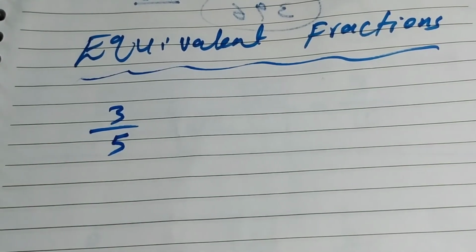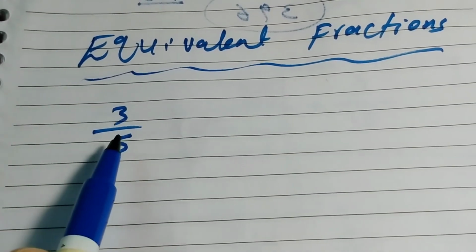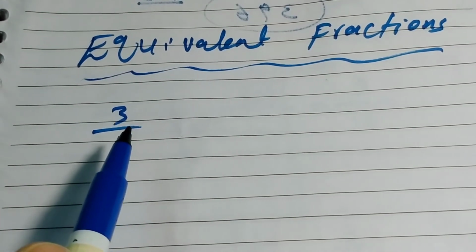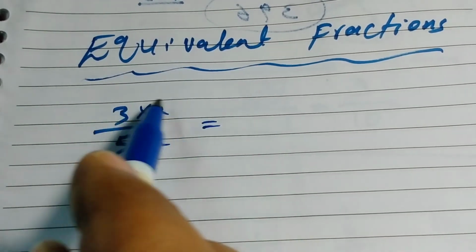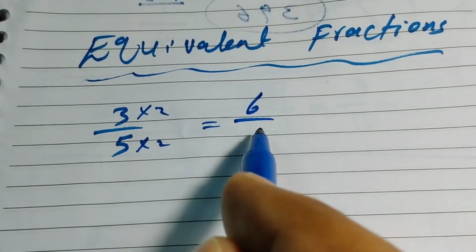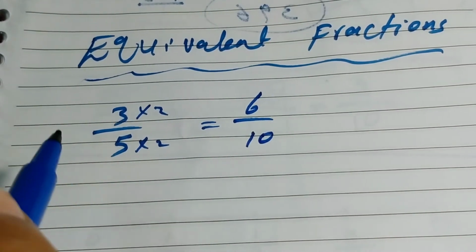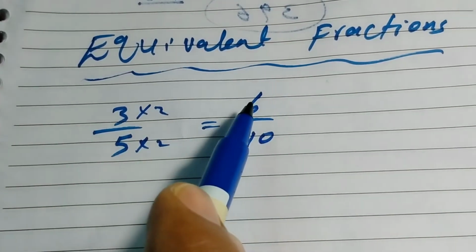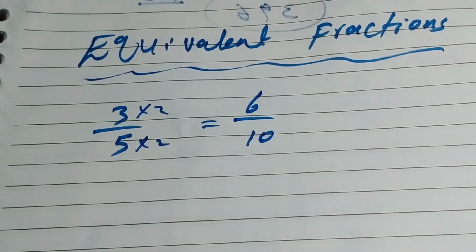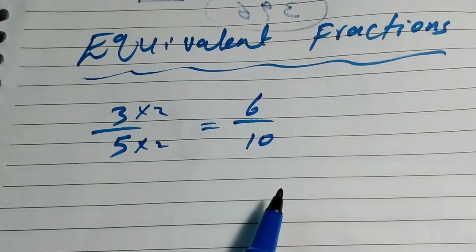So my dear, you can multiply up and down by the same number. For example, multiply by 2. 3 times 2 equals 6. 5 times 2 equals 10. So the fraction 3 over 5 is equivalent to 6 over 10. These are equivalent fractions.